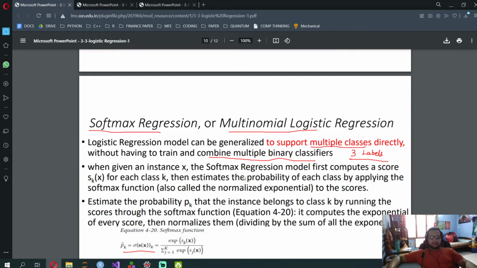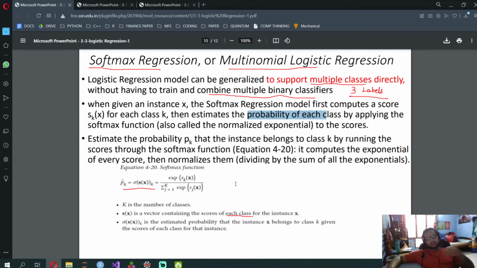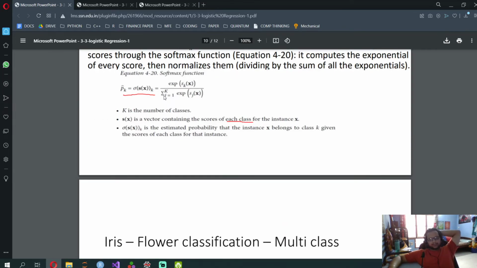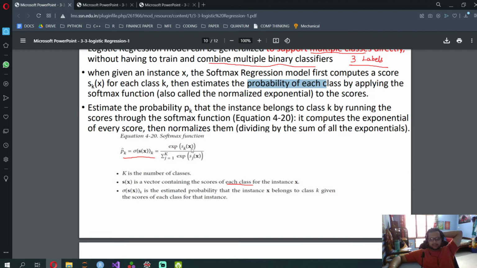What it does is it computes a score for each class, then computes the probability by applying the softmax function, and then it does gradient descent and reduces the cost function. That's it. I'm not going to remember the softmax function, but if you want, it's the exponent of the score divided by the sum of the exponents of the scores from 1 to k. I'm not going to write all of this. K is the number of classes. Sx is the vector containing the scores for each class. Sigma of Sx is the estimated probability.